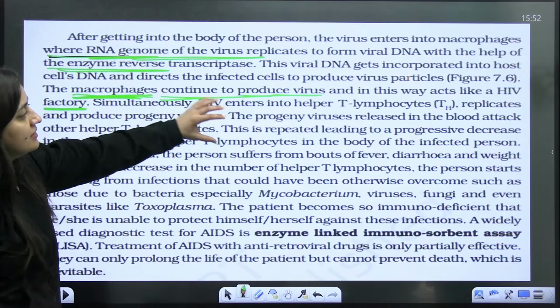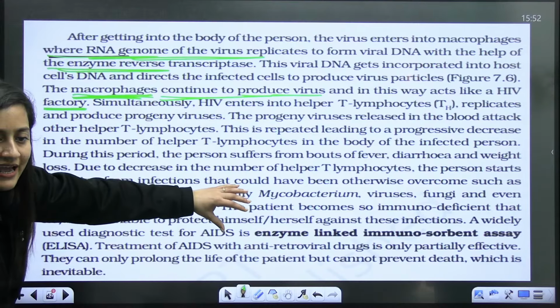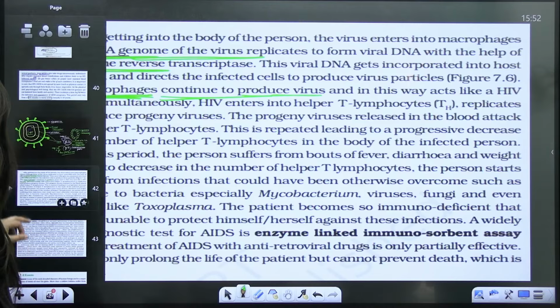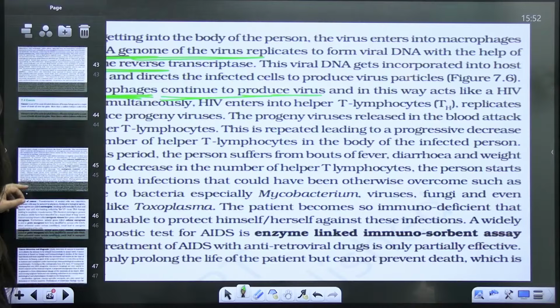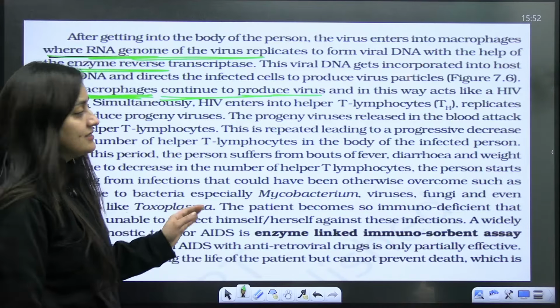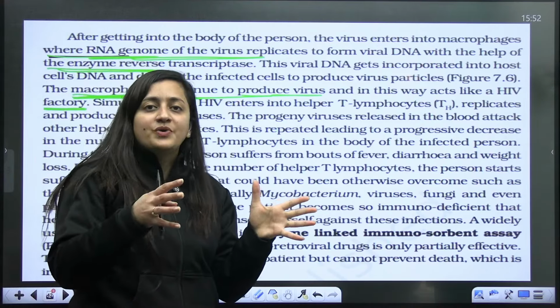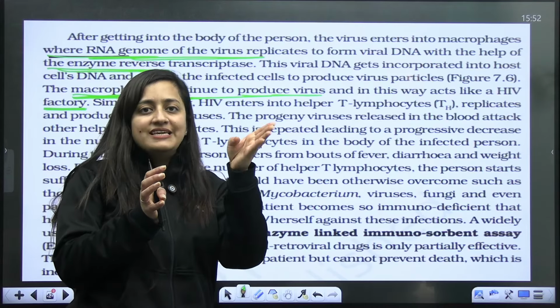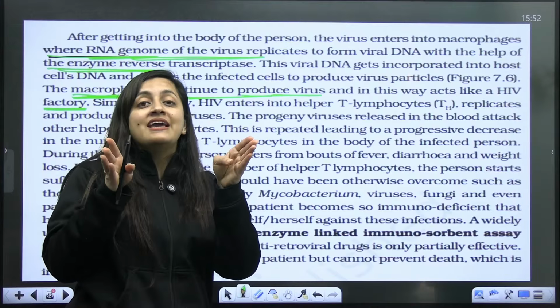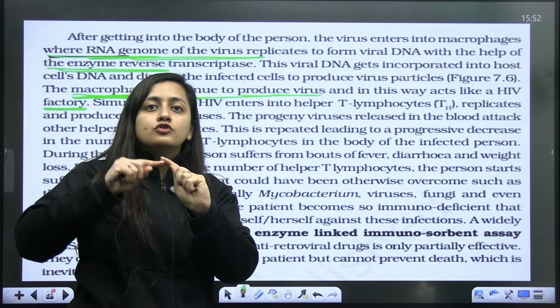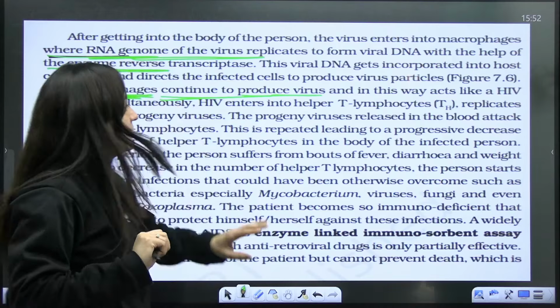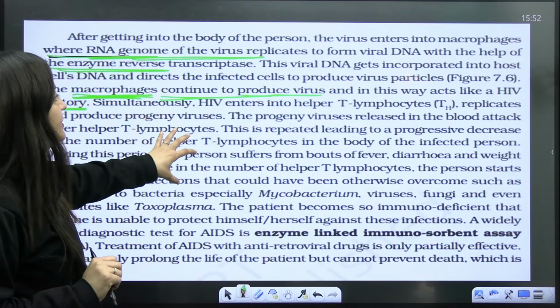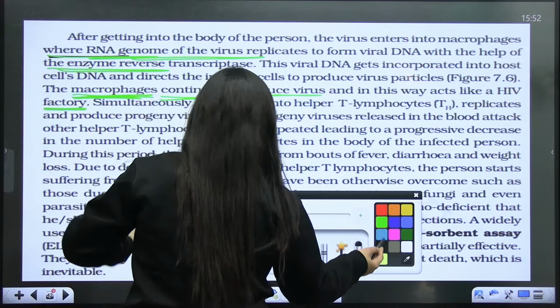After that, HIV will enter the helper T cell. You know this is the helper T cell. It is basically a kind of mediator for the cell-mediated as well as the antibody-mediated immune system. The helper T cell also stimulates the antibody-mediated immune system. But if those cells are not there in our body, then what will occur, students?